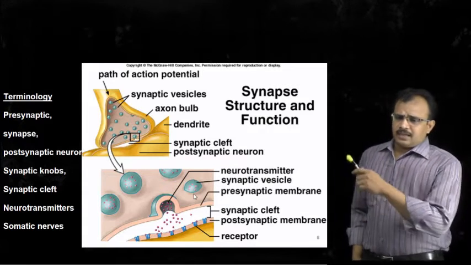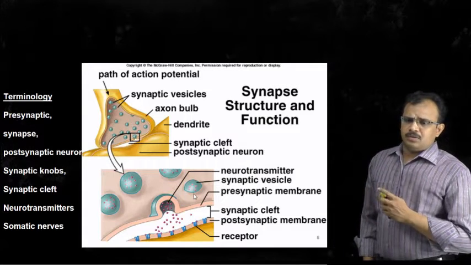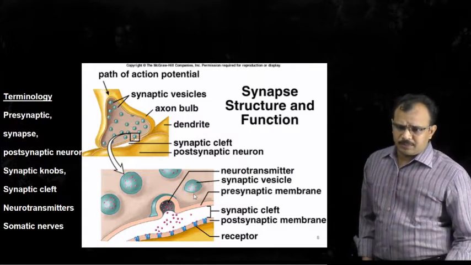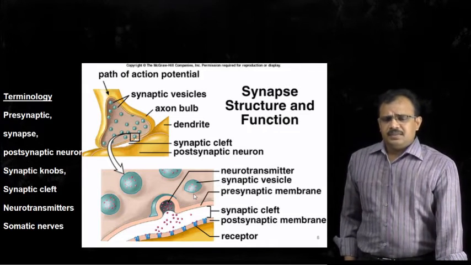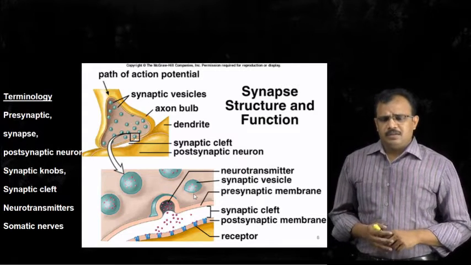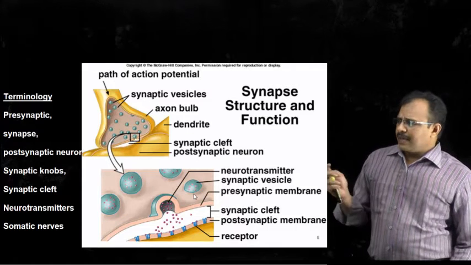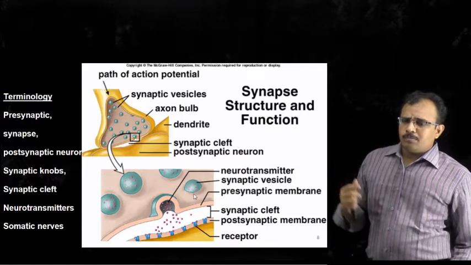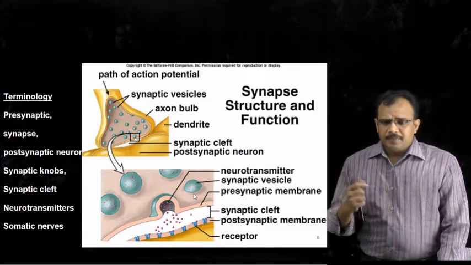So you can see in this diagram a presynaptic neuron, a synapse, and then a postsynaptic neuron clearly visible. Generally, we have seen that the axonal terminal branches into different filaments, and each branch at the end will have swollen knob-like structures called axonal bulbs.